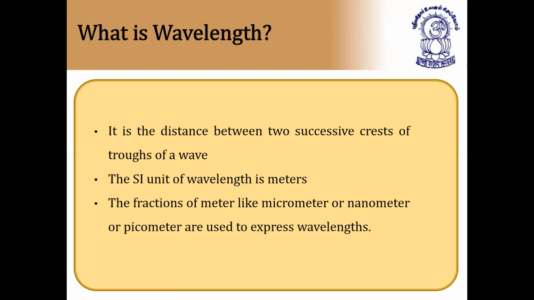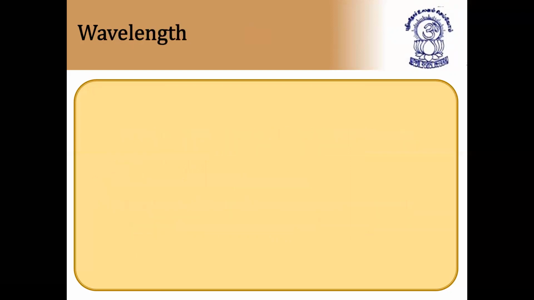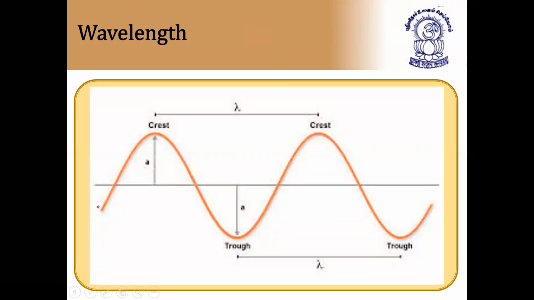So what is wavelength now? It is the distance between two successive crests or troughs. Successive is important, because it is not the first trough to the last trough, only the immediate crest or immediate trough. So the distance between two successive crests is called the wavelength. It is denoted by the letter lambda, and as lambda is very small, it is measured in nanometers, picometers, or micrometers.